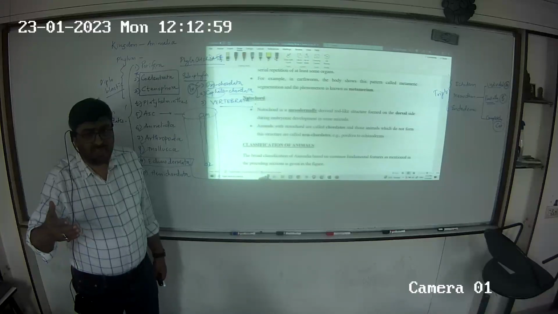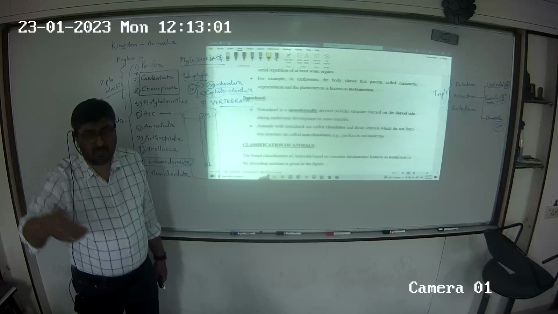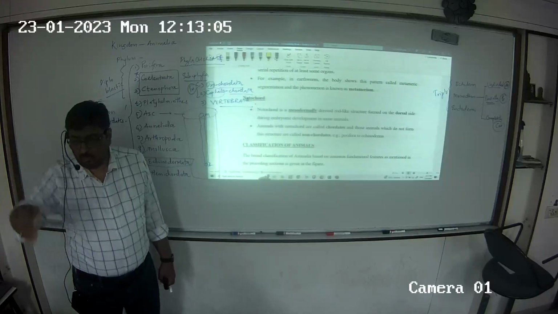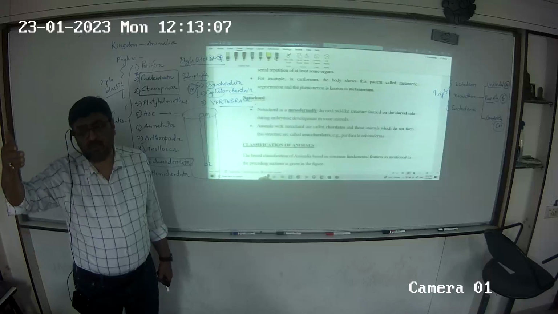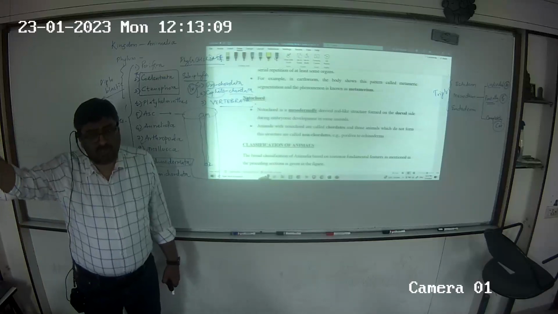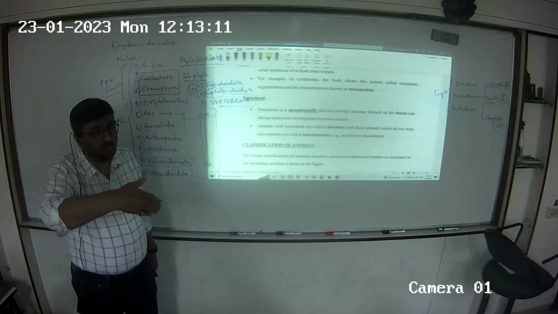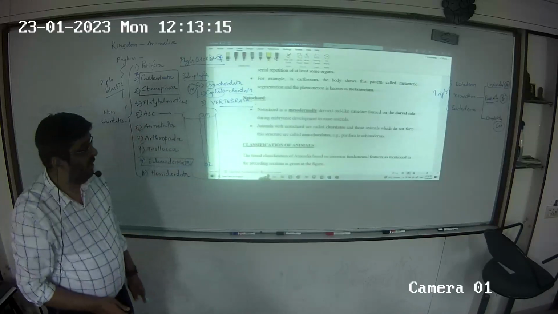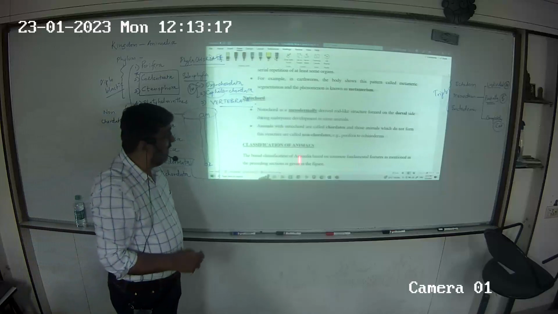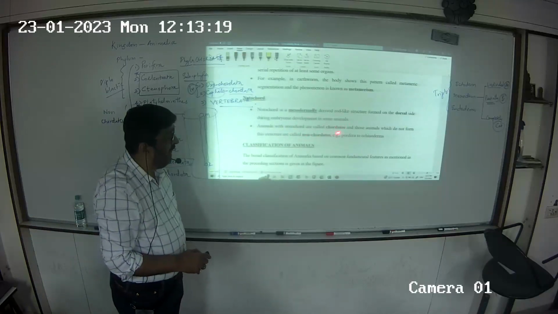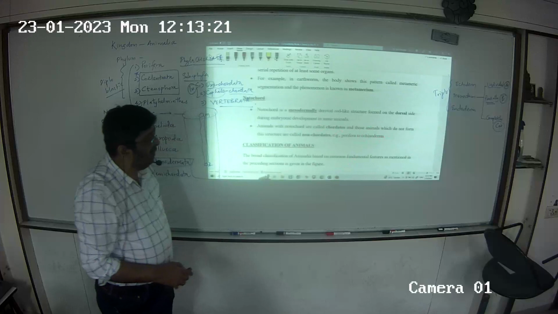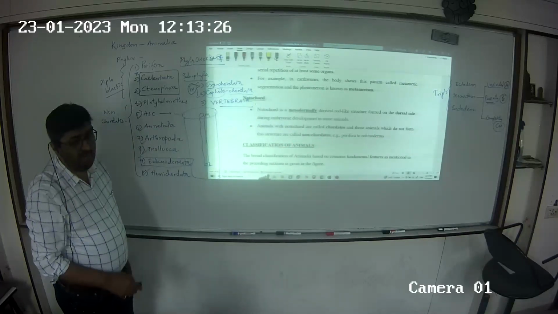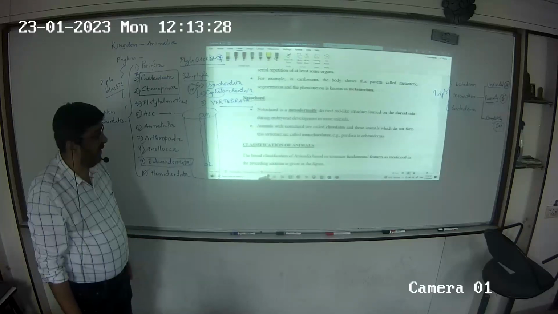I think that part has been skipped this year: what is the fate of these 3 germinal layers? It was in the notes, but I think sir skipped it. So notochord is coming from mesoderm. Animals with notochord are chordates, and those which do not form this structure are non-chordates. So porifera to echinoderms are non-chordates.